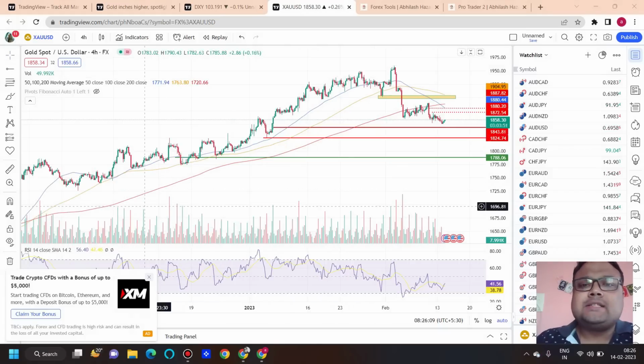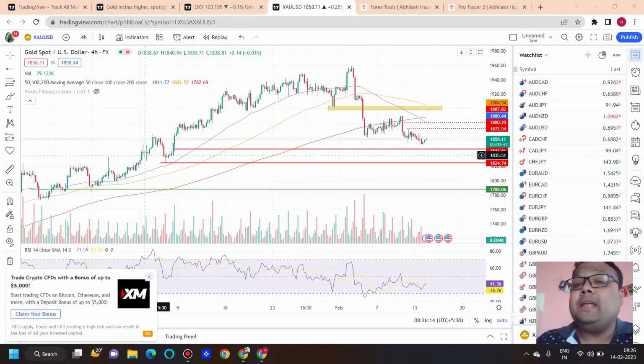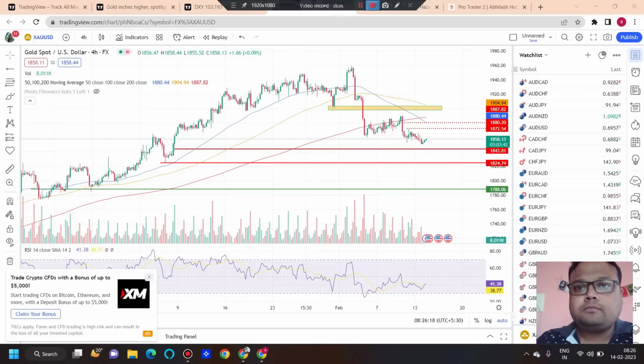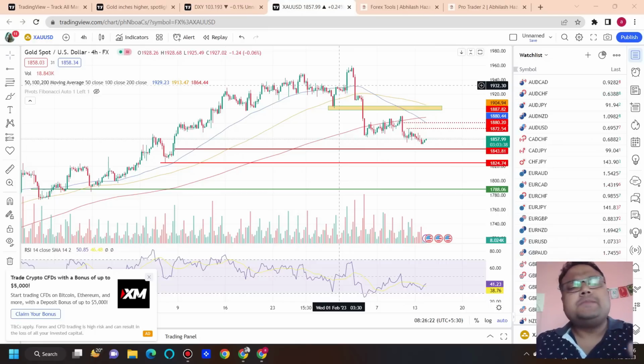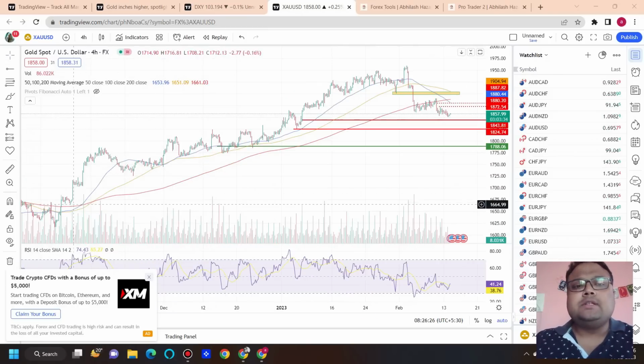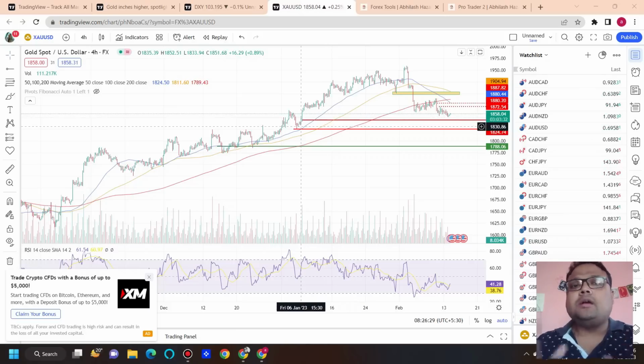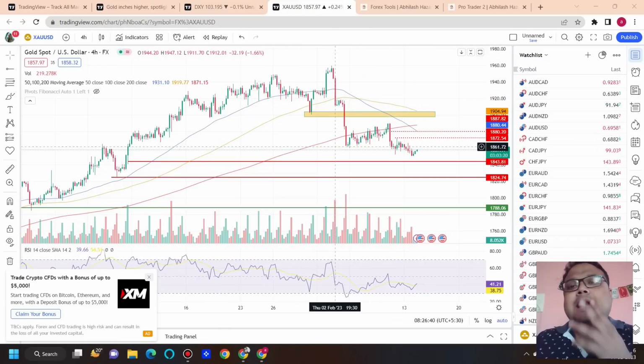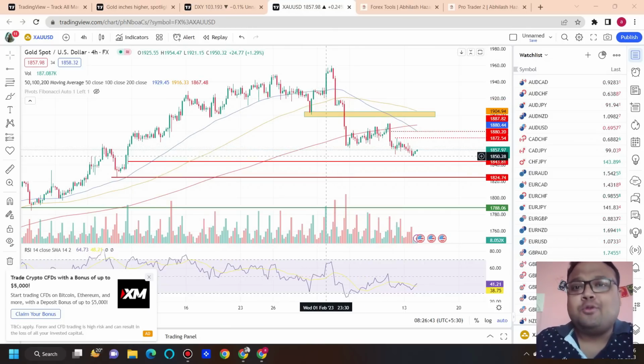And sadly, as the market was in strong uptrend, we do not have any proper static support. Usually we have good static support in choppy or sideways market. As the market was in strong uptrend, we do not have any proper static support or resistance on the chart of gold, because in trending market dynamic support resistance mostly come into play, but here the dynamics are also not playing the role properly.